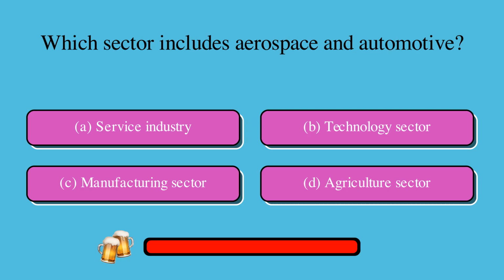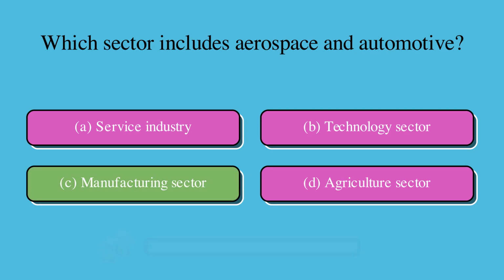Which sector includes aerospace and automotive? Is it A, service industry, B, technology sector, C, manufacturing sector, or D, agriculture sector? The correct answer is C, manufacturing sector.